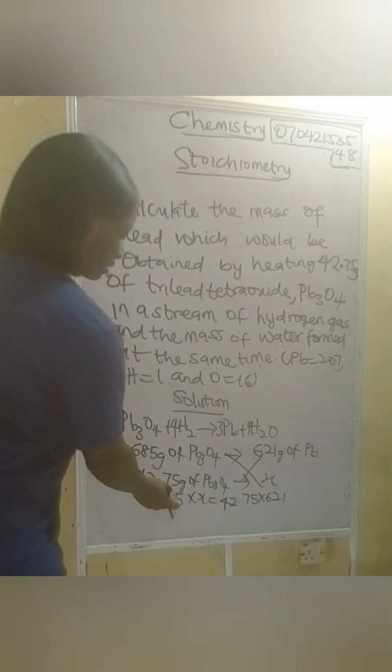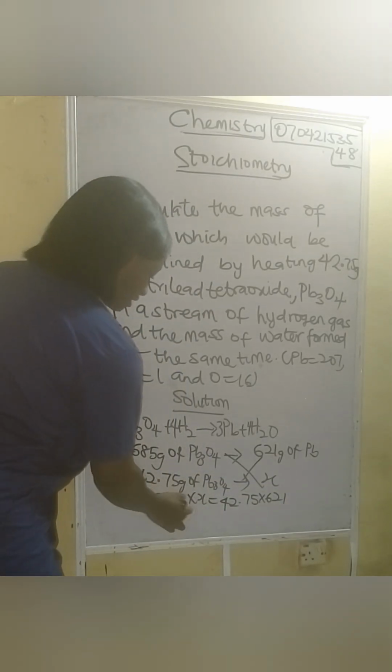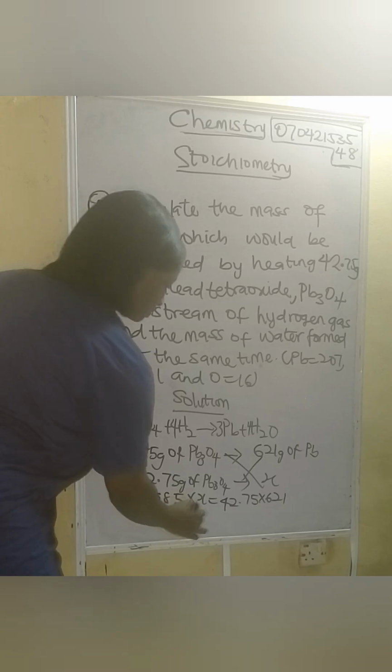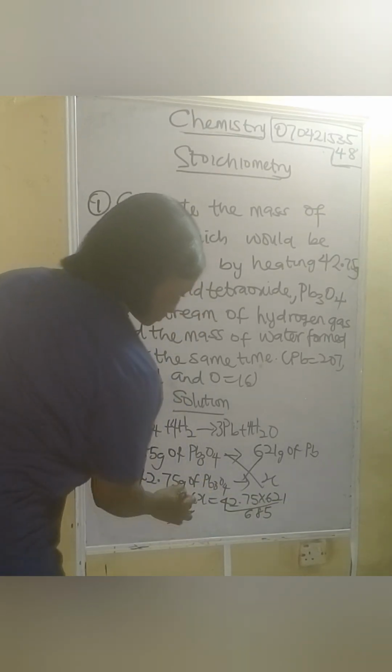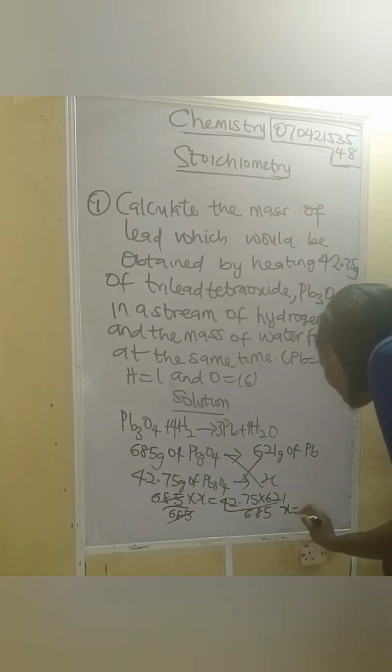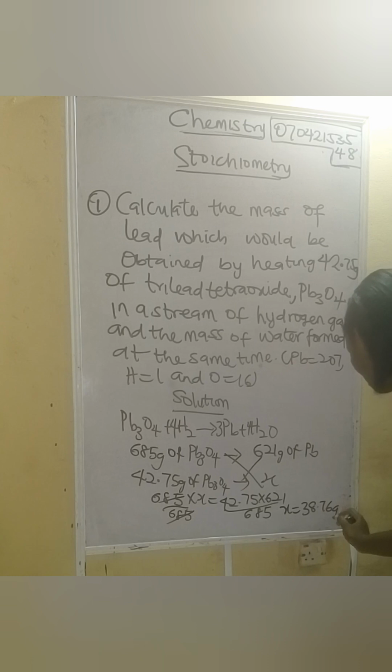So divide both sides by the coefficient of x, which is 685. That gives 38.76 gram of lead. So the mass of lead will be 38.76 gram. So this is the first question.